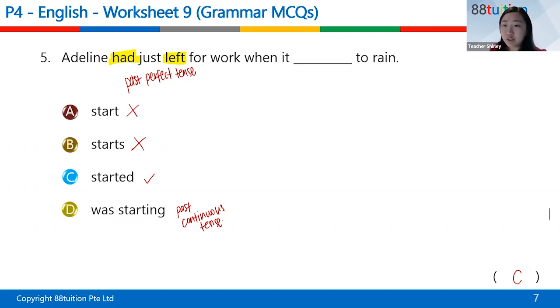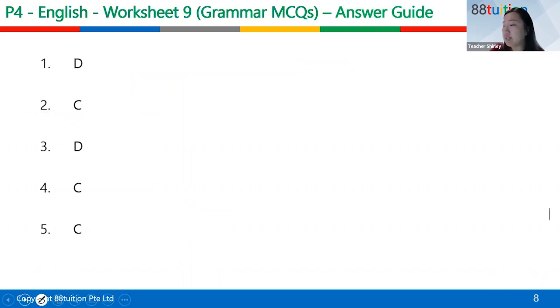Are we clear so far? Do you have any questions? I think it's mainly on subject-verb agreement for these 5 questions. Find out the subject, find out the tense, whether it is past or present. You should be able to get the answer. All right, we're going to move on to the second segment. These are the answers which we've gone through just now.